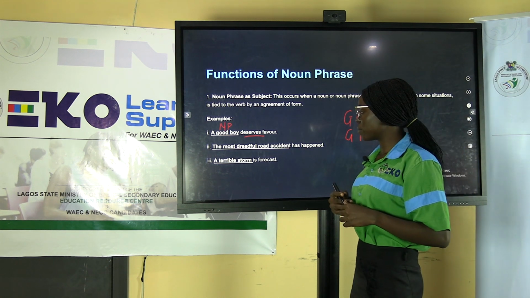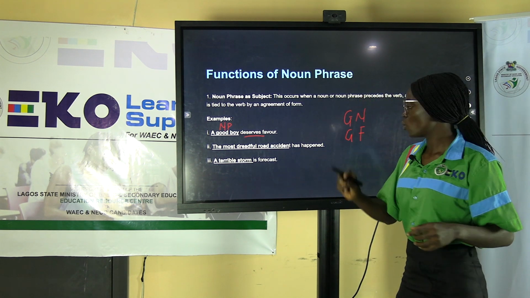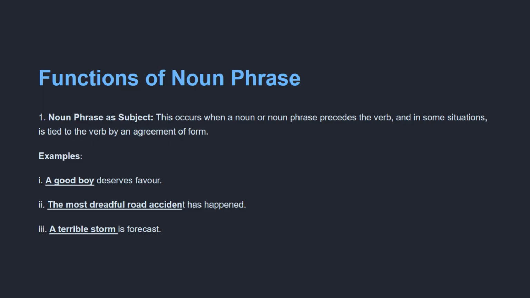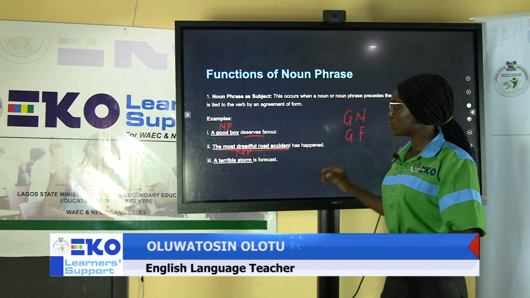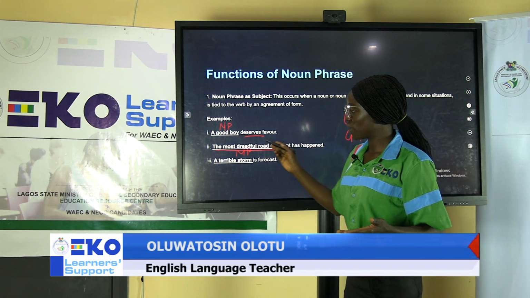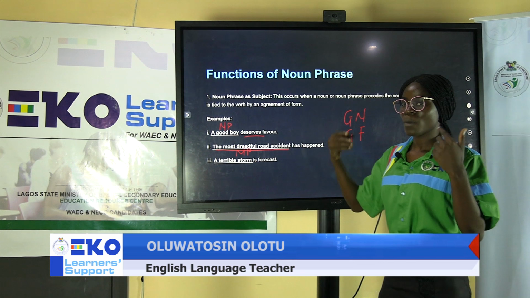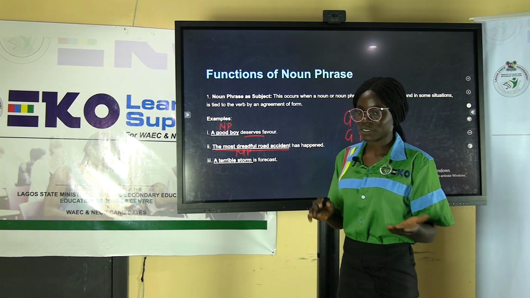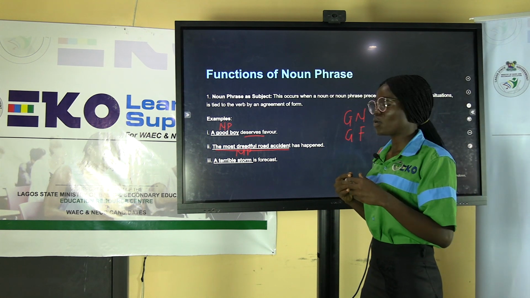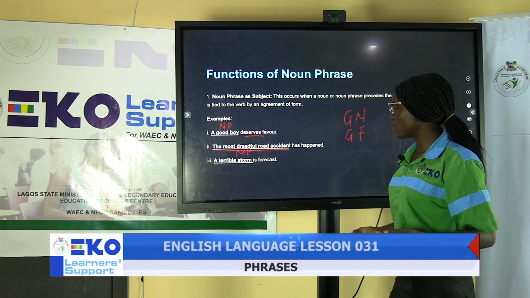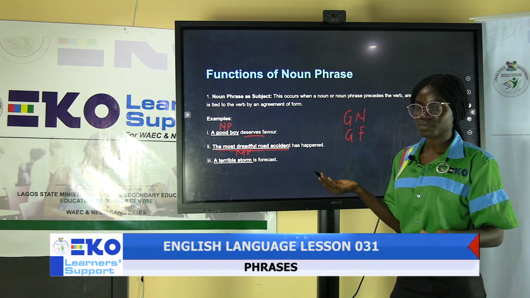Look at the second example. The most dreadful road accident has happened. The most dreadful road accident, the grammatical name is what? Noun phrase. Why? There is no finite verb. The most dreadful road accident. That's a noun phrase. Now, what's the function of that? It functions as a subject of the verb has happened.